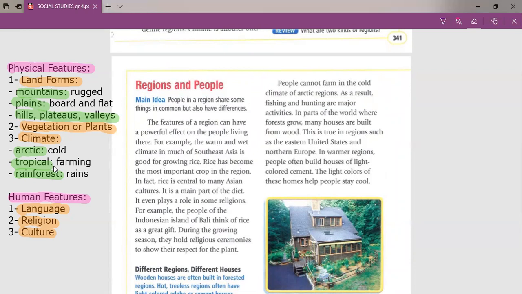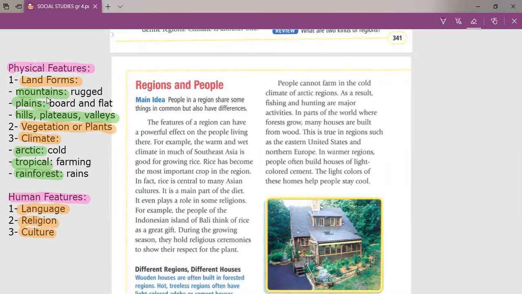You know, guys, that the people who live, for example, in Arctic regions are different from the people who live in tropical regions, rainforest regions, or mountain regions, right? For example, if people live in a mountain region, it means that there is no farming in this region, because the land is rugged.